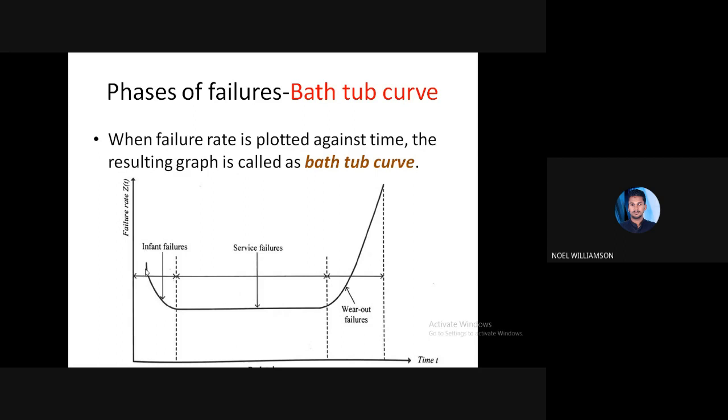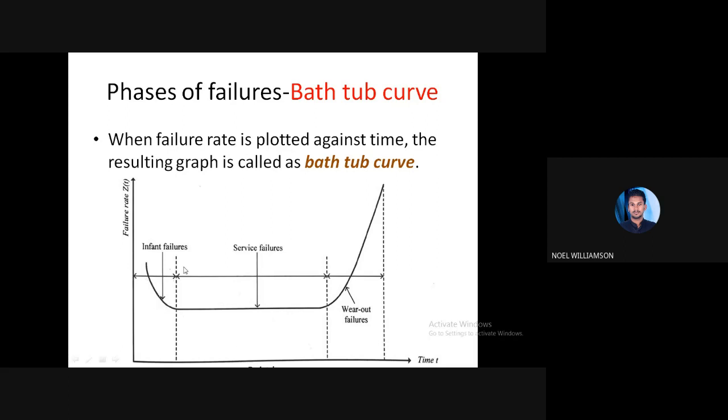The curve is in the shape of a bathtub, which is why it is called a bathtub curve. It is a graph with time on the x-axis and the failure rate on the y-axis. As time passes, we see the trend of the failure rate.